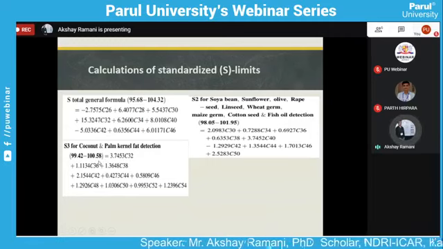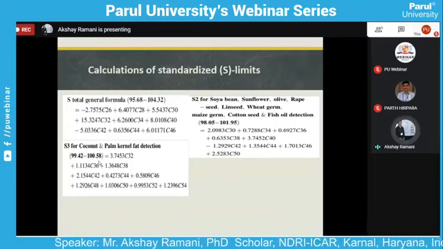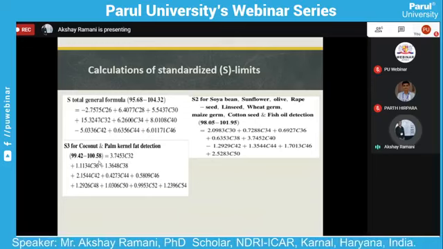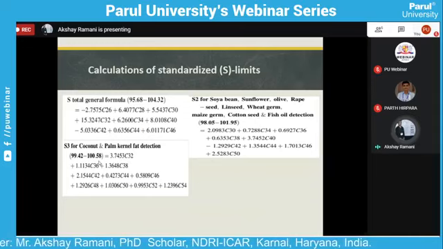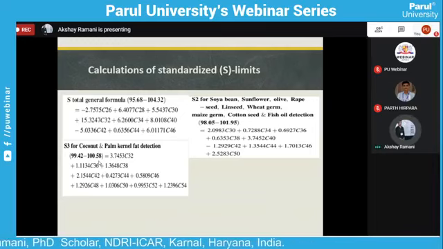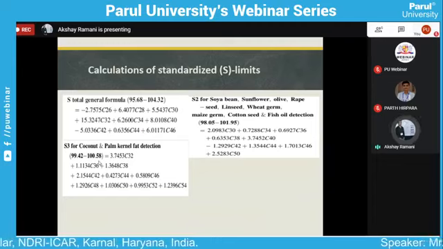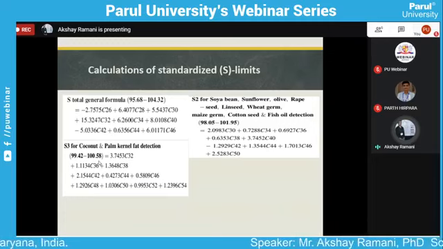And here the range is also different. Here the range is 99.42 to 100.58. In between this range, your sample has passed, a genuine sample. Whenever your sample goes higher or lower than this range, your sample fails for adulteration. So it is concluded that your sample has been adulterated with coconut oil or palm kernel oil.